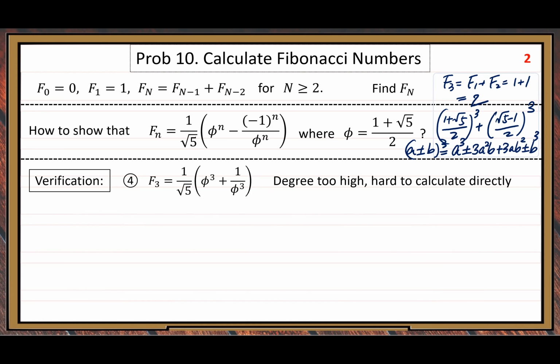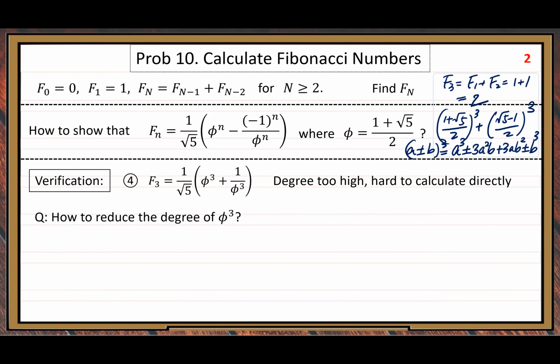But here I want to use a different way. I do not go the usual way. I try to find a smart way to do it. What is that smart way?